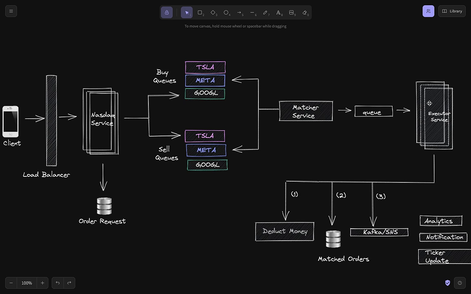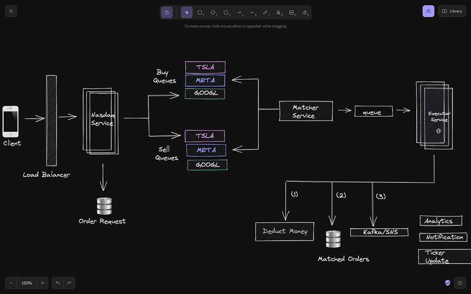So there are two very big tasks. Matching is its own big task, and execution of a match is another big task, right? So we ideally should keep them separate. And the reason we added queues is so that the system is already async, and these two services should ideally be able to scale at their own pace, right? It's good practice to split this task between matcher and matcher executor. So yeah, that's what we did here. We implemented a queue in between.